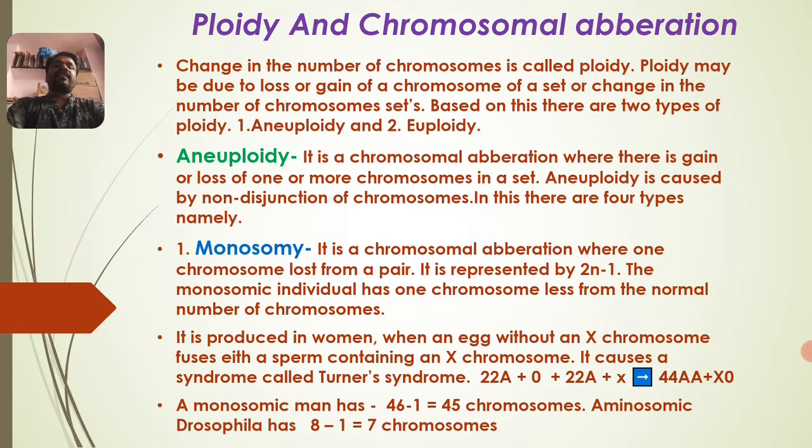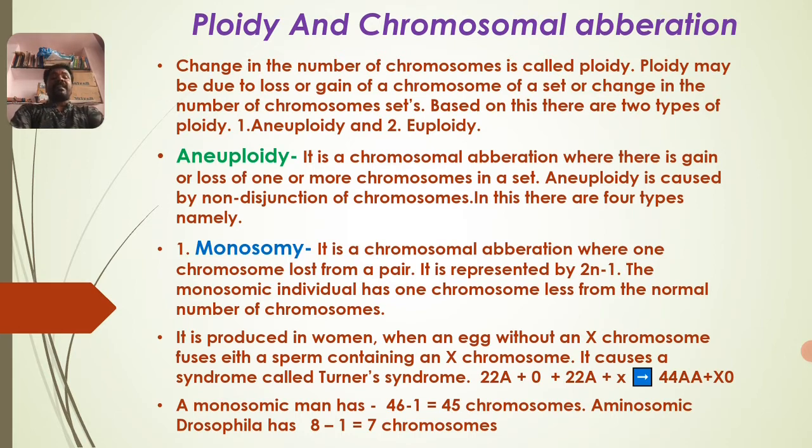Let us study the first one, aneuploidy. It is a chromosomal aberration where there is a gain or loss, addition or deletion, of 1 or more chromosomes in a set, in the total set of chromosomes. That is called aneuploidy.